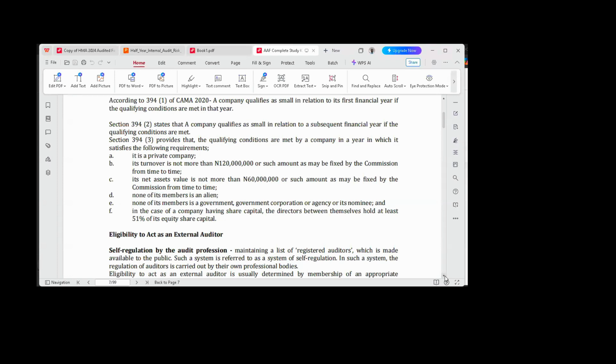51 is above half. That means 49 will be considered as what? Minority. So if they have 51, they can be considered as a small company. What you need to realize is that for you to say that the company is qualified as a small company, it must satisfy all of these conditions, not one, not two, but all of these conditions that have been stated and I've just explained now.